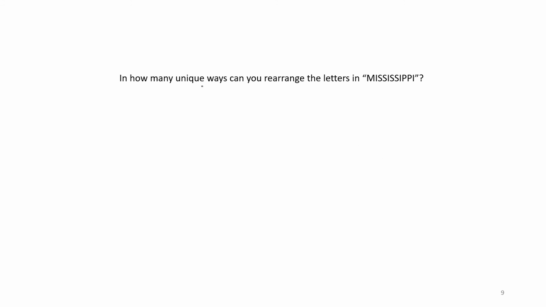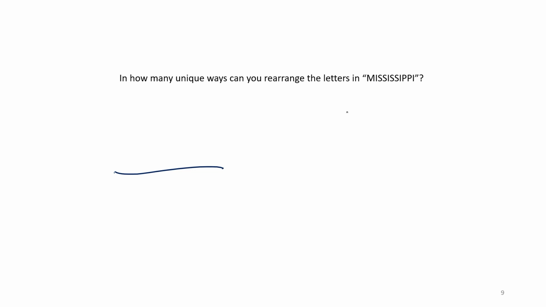In how many unique ways can you rearrange the letters in Mississippi? And the trick to this, so if all these letters were unique, it would just be however many letters there are factorial. But switching these S's doesn't actually make a new word, right? Switching the P's doesn't, so you have to account for that, and this is how you do it.